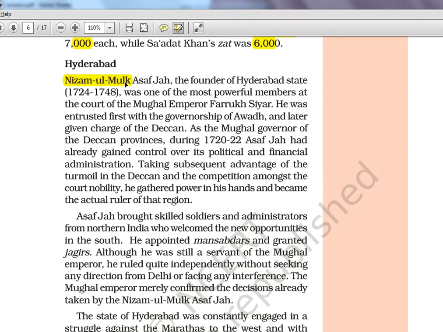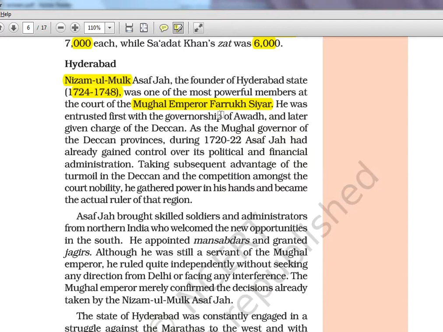Okay, the founder of Hyderabad state, 1724 to 48. So if you see, 24 long years, he was the ruler there. One of the most powerful members in the court of the Mughal Empire, Farooq Siyar. Again, Farooq Siyar. So obviously, when the king is a very foolish kind of person, the governor generals will rise up in power. That is exactly what happened in the case of Hyderabad.